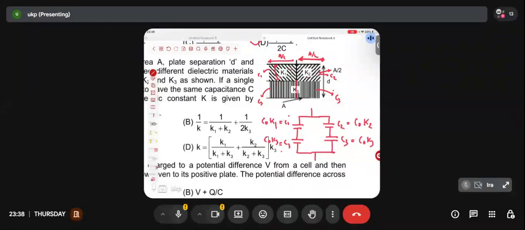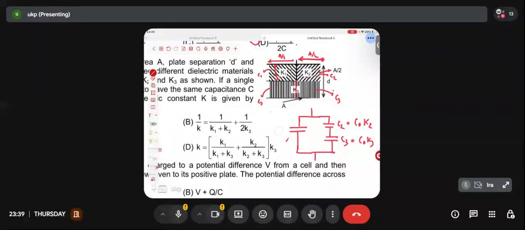Both C1 and C3 are connected in series. What will be their equivalent? C1 into C3 by C1 plus C3. Yes or no? Assuming you have written the values, we get C0 squared into K1 into K3, and in the denominator C0 K1 plus C0 K3. Taking C0 common, I'll be getting K1 plus K3. Can I cancel one C0, guys? So the result will be C0 K1 K3 by K1 plus K3.